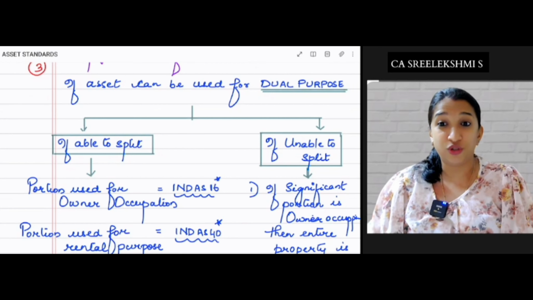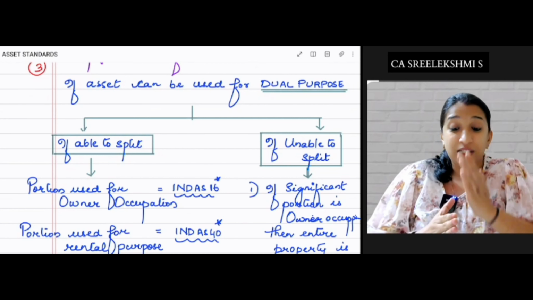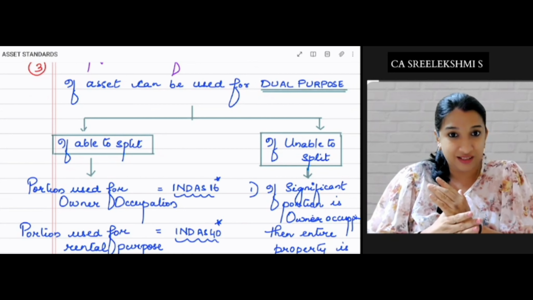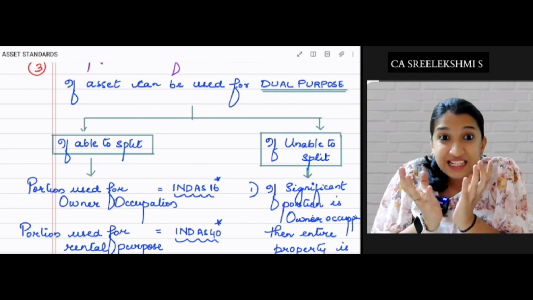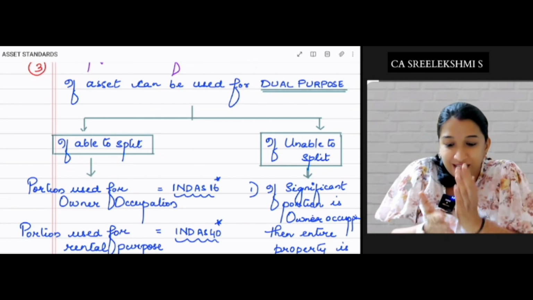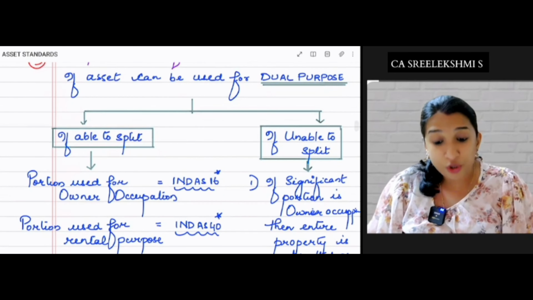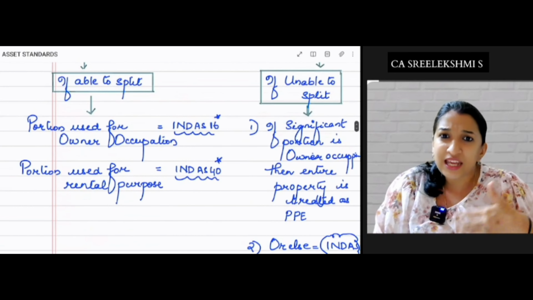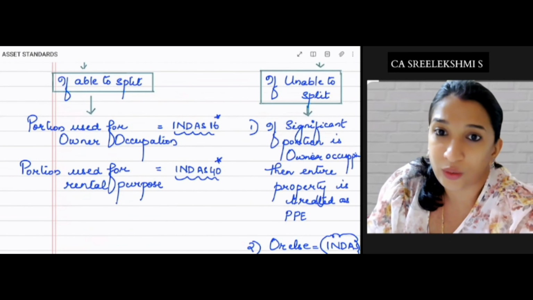Then you should check whether it is able to split, whether the title deed is able to split. Yes, if it is able to split, then the portion which is used for own occupation is under Ind AS 16, and the portion used for rental purpose is under Ind AS 40. Okay, fine.